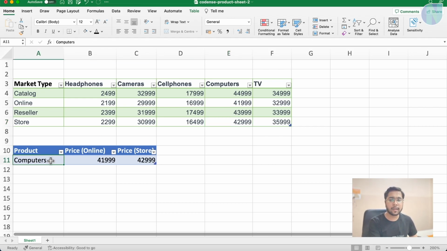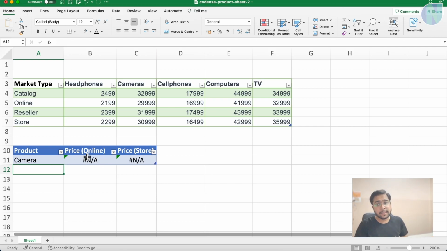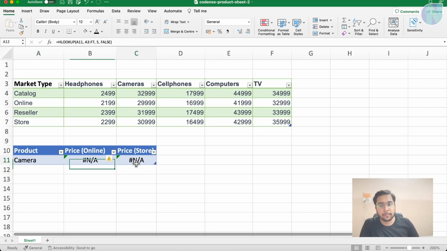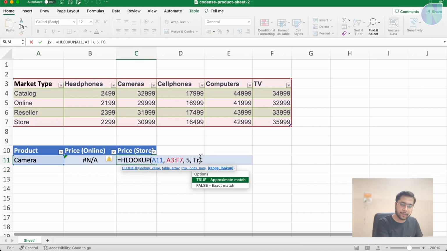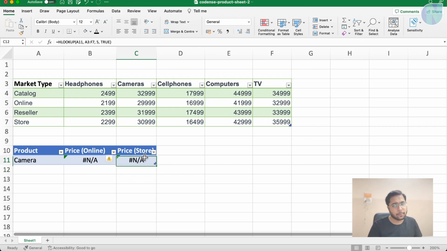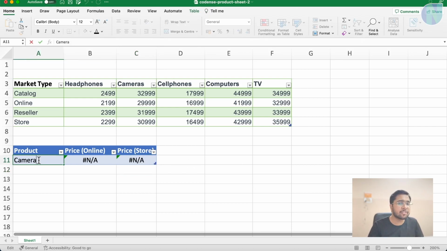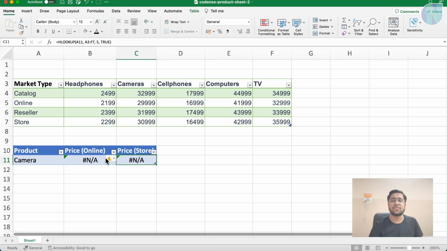If I mention cameras here, it will give me the price. If I make a spelling mistake, like suppose camera, in that case it will give me NA, which means the value is not available. And if I even make it TRUE, let's see if it works. No, in that case also it doesn't work because it is a string type. Approximate match generally works with numerical types. So this is how VLOOKUP and HLOOKUP work in this Excel sheet.